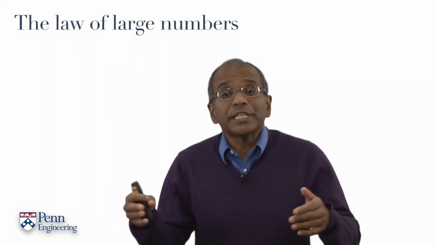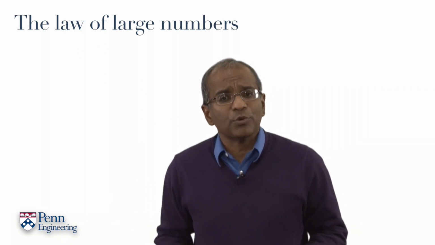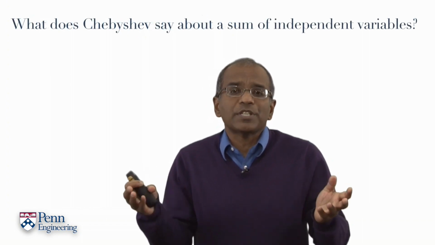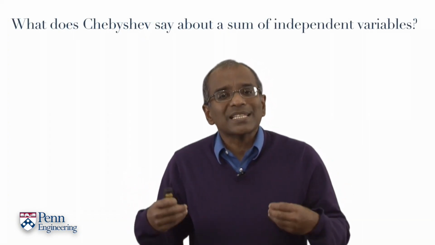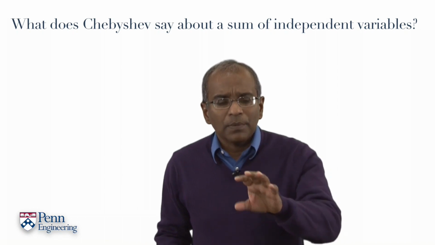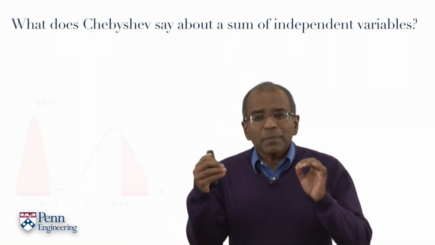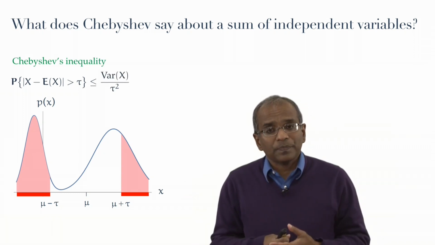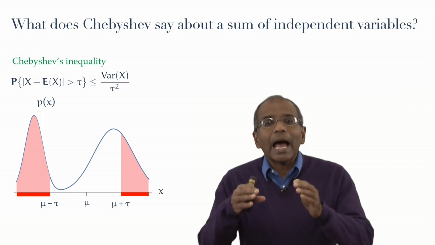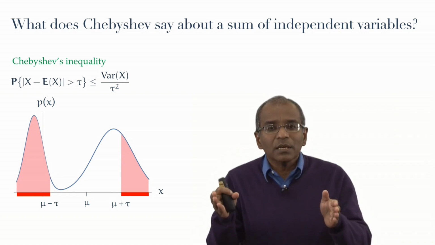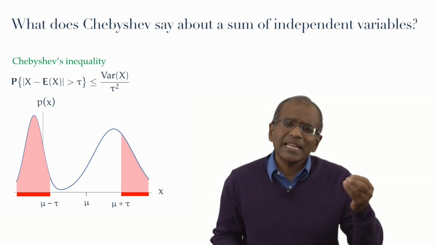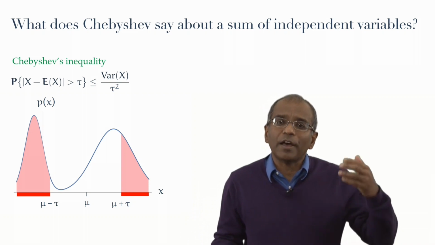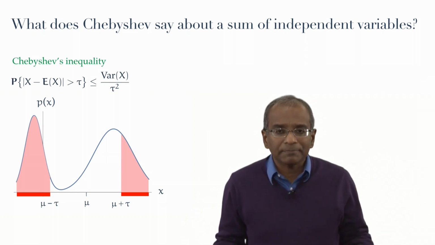We are now equipped to deal with the law of large numbers in a fair amount of generality. We begin with what the inequality of Chebyshev says in the case of a sum of independent variables. So, let's take stock. Chebyshev's inequality says that for a generic chance variable x, the probability that the absolute deviation of x from its expected value exceeds any given number tau is bounded above by the ratio of the variance of x to tau squared.